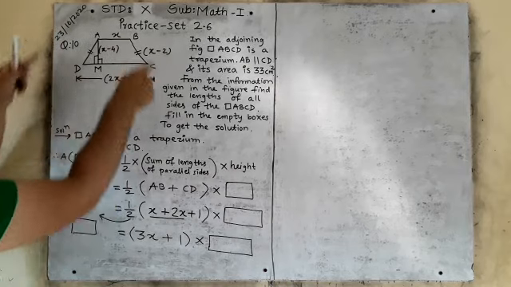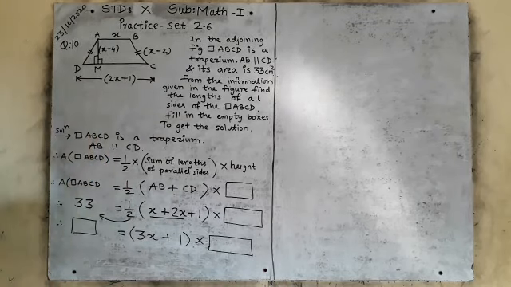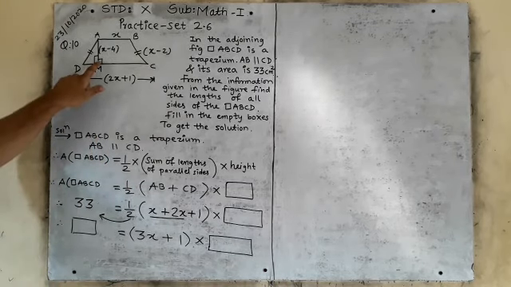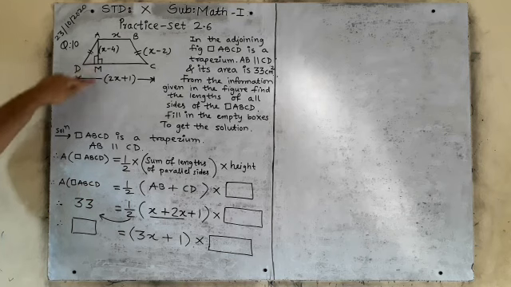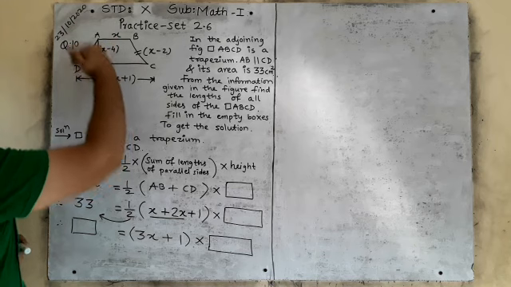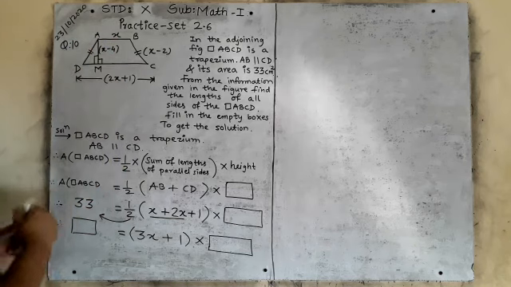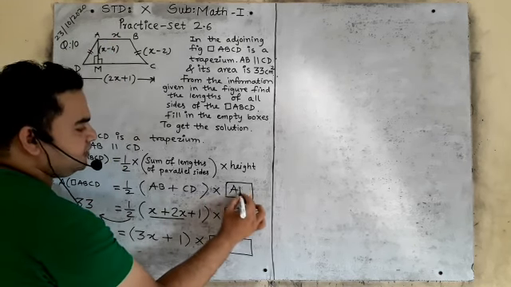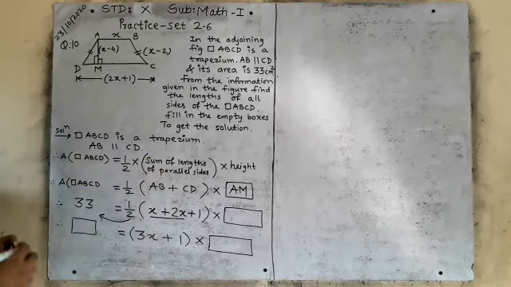In this figure, which is the height? The symbol which has an altitude mark, this is the altitude, right? So this AM is your height. Is it clear? The height is between two parallel lines. See, AM is your height. Is it clear? AM is your height.